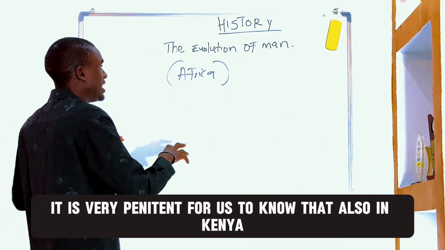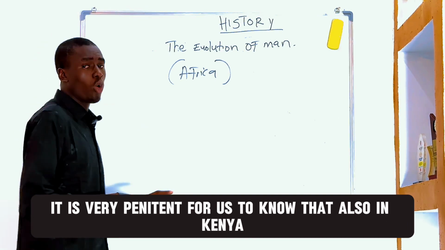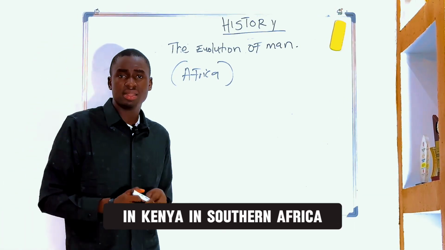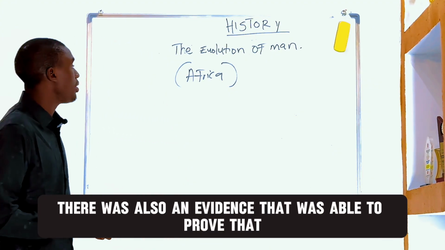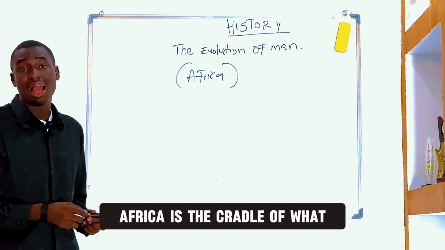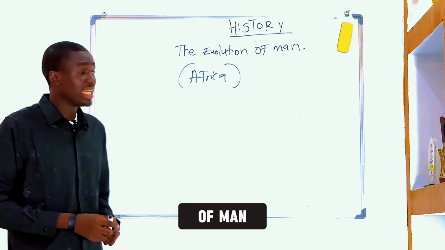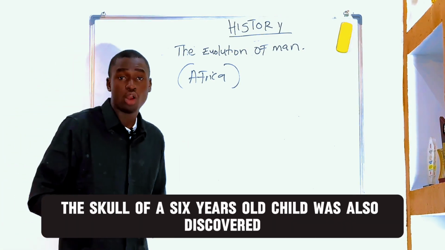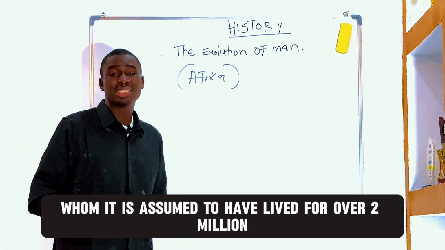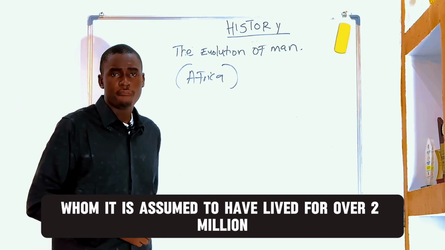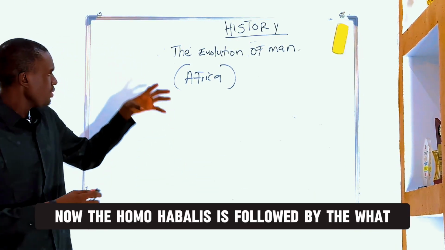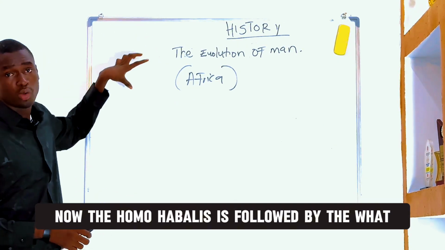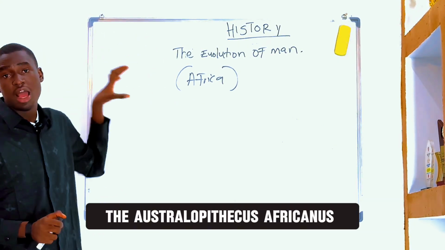It is very pertinent for us to know that also in Kenya, in Southern Africa, there was evidence that proved that Africa is the cradle of man. The skull of a 6-year-old child was also discovered, who is assumed to have lived for over 2 million years. Now, the Homo habilis is followed by the Australopithecus africanus.